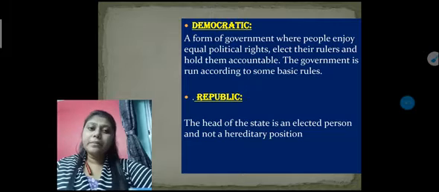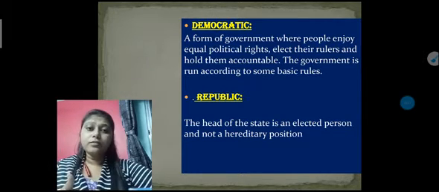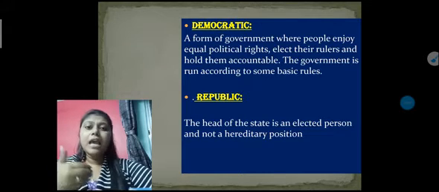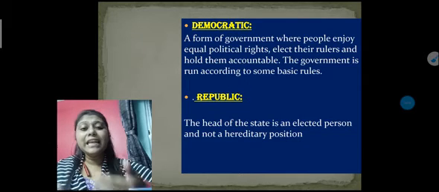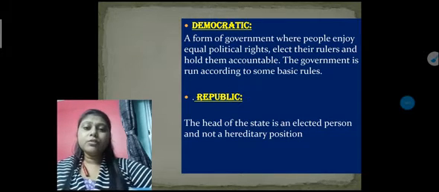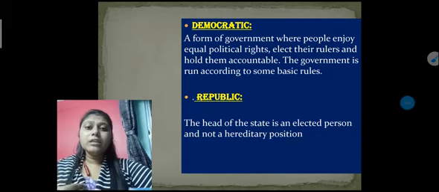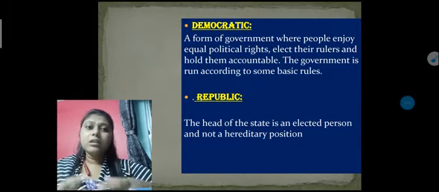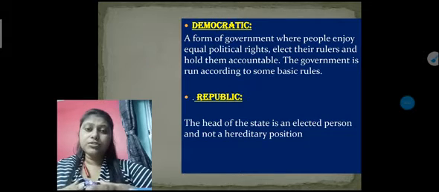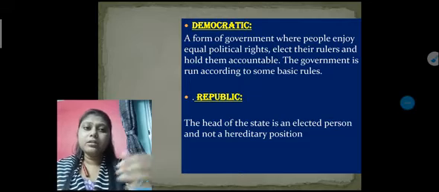Next one is republic. Republic is an important key of the preamble, because we all know that we are choosing our government, or we elect our government. It is not through heritage, like a monarchy, where the king's son always becomes the king, or the prince becomes the king, and it goes on with a hereditary basis. This is not the thing. The head of the state, or the head of the country, should be based on an elected basis, not a hereditary basis.